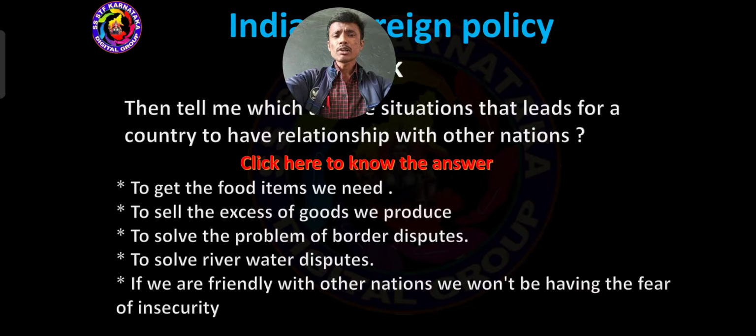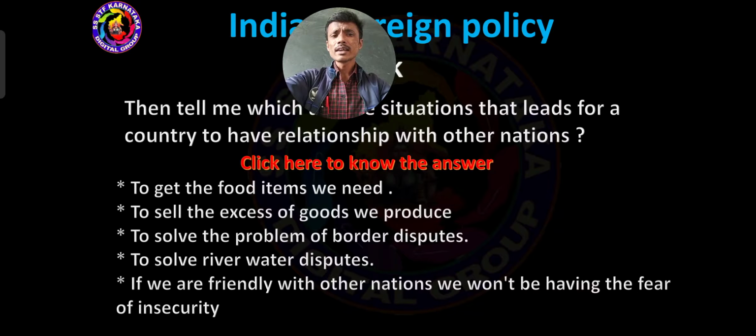Between a few countries there is a water border, and between a few there is a land border. Got it? To solve land border problems, one country always depends on another country.